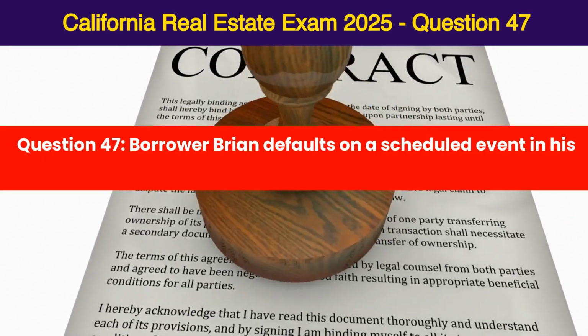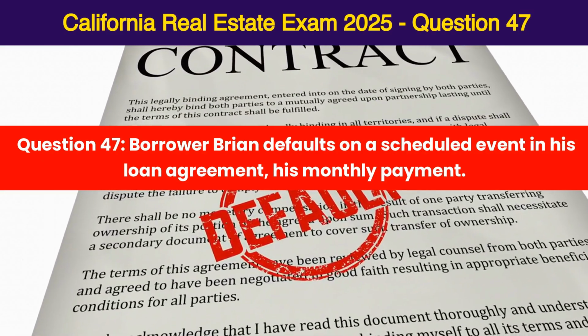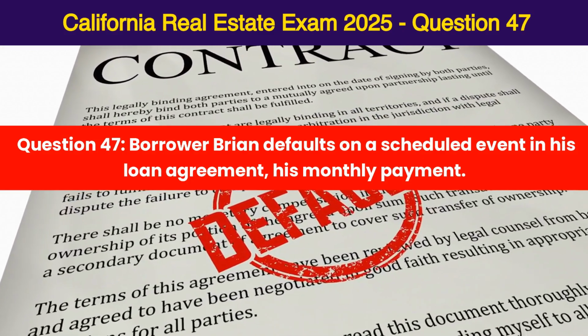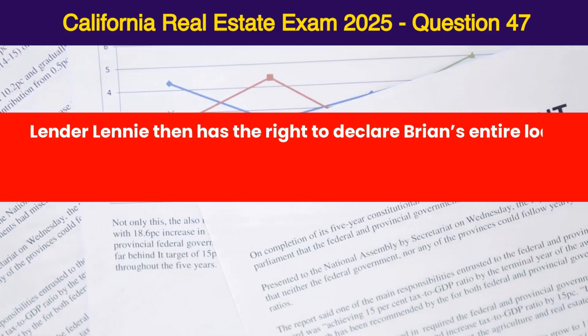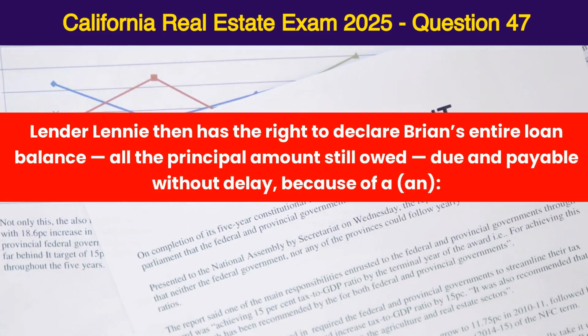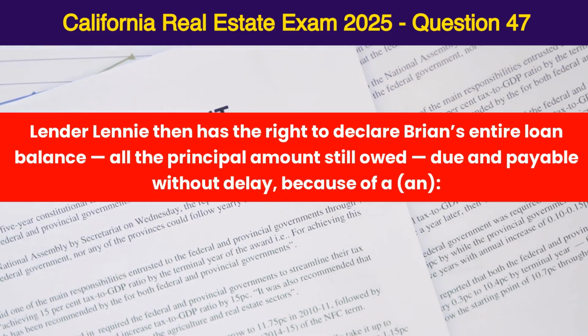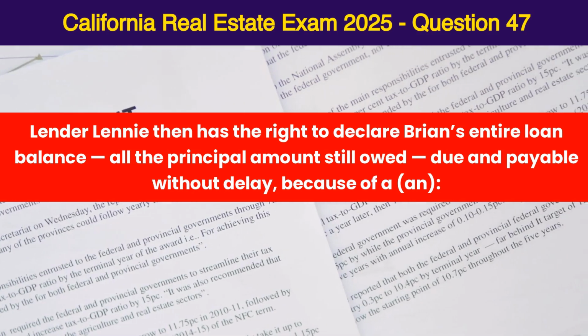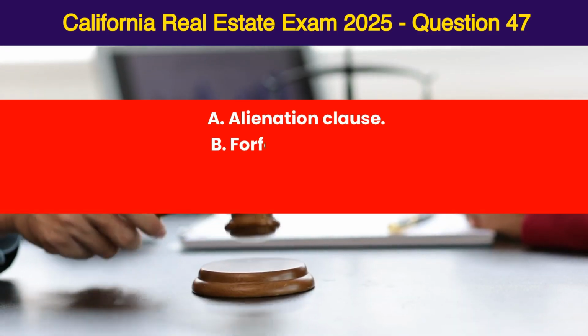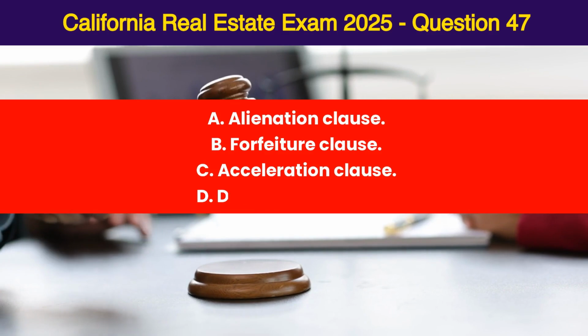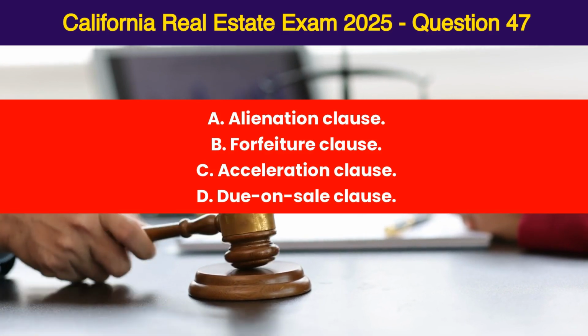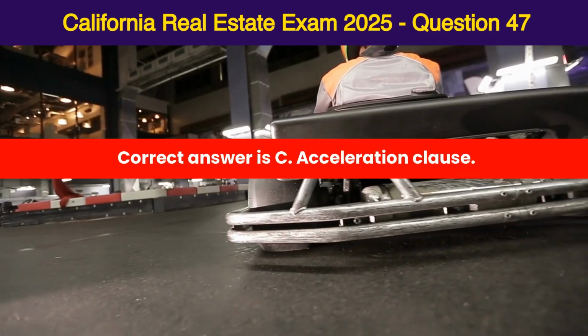Question 47. Borrower Brian defaults on a scheduled event in his loan agreement, his monthly payment. Lender Lenny then has the right to declare Brian's entire loan balance, all the principal amount still owed, due and payable without delay because of an A. Alienation clause. B. Forfeiture clause. C. Acceleration clause. D. Due on sale clause. Correct answer is C. Acceleration clause.